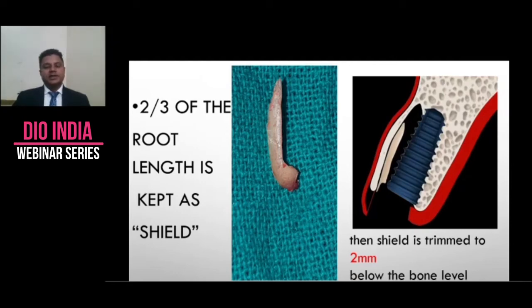Then the shield is trimmed 2 mm below the bone level, and the thickness of the shield should be around 1 mm. It should not be too thick. We don't need a too thick shield, because we want bone to form between our shield and the surface of the implant, and that is what is going to give us osseointegration.